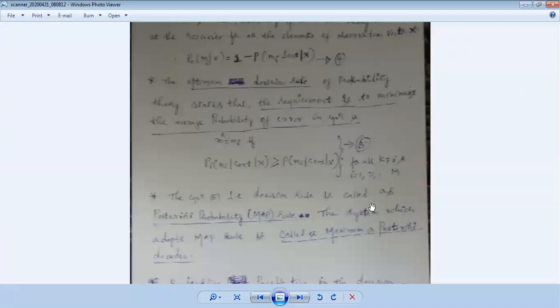This decision rule is called the a posteriori probability rule, and we call it MAP. The system which adopts the MAP rule we call maximum a posteriori decoder. This is exactly the condition given by this equation; I'm telling nothing more than that. Maximum likelihood is the function that tells whether the coding of the information is perfect or not. The maximum probability density function will give that, and that is exactly the maximum likelihood code, analyzed with the help of the probability function.